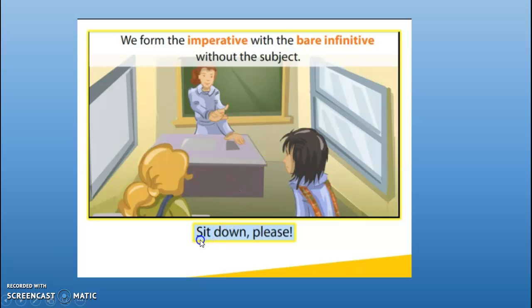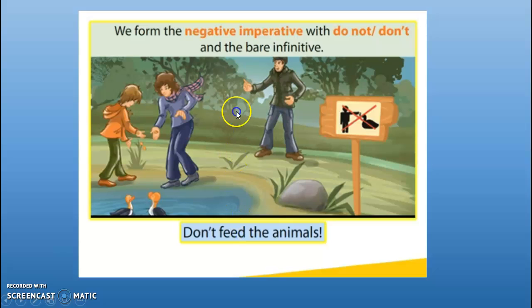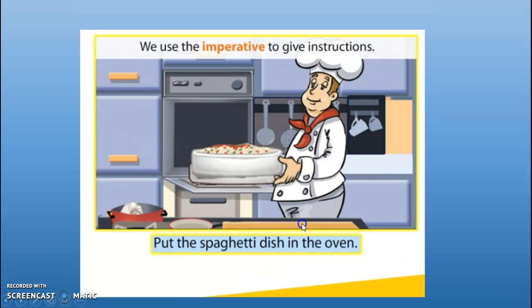Here we have an example. "Sit down, please." If you notice, guys, here we don't have any subject. We form the negative imperative with do not or don't and the verb infinitive. As I said before, here we have don't. The imperative starts with the negative. "Don't feed the animals." We don't have any subject.